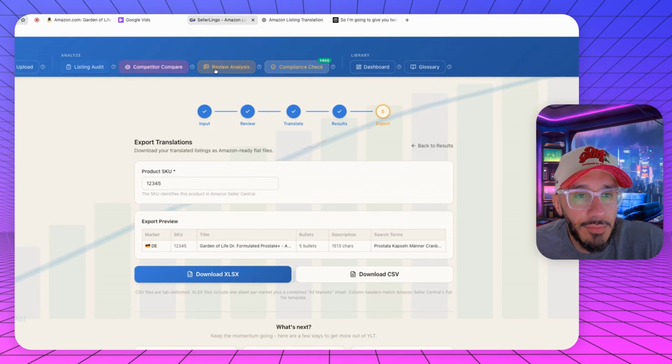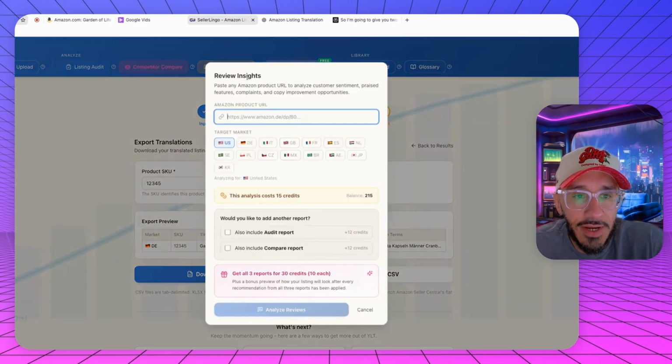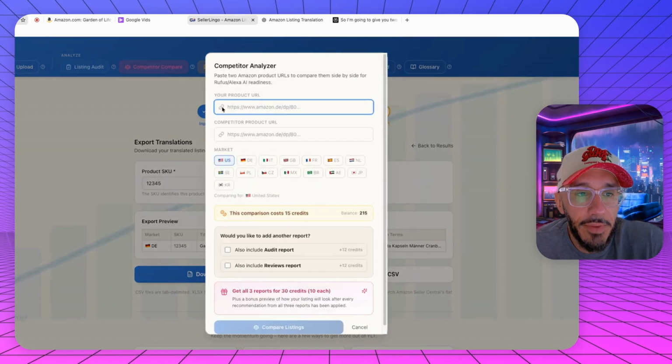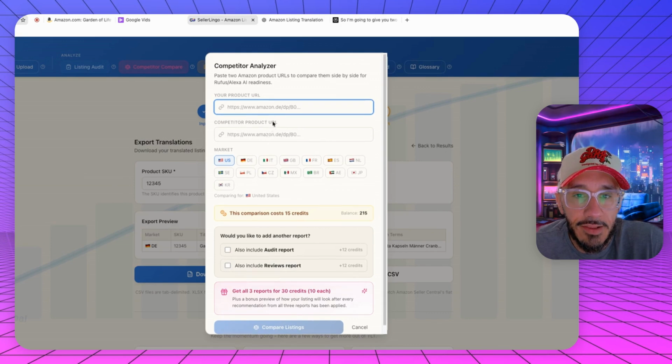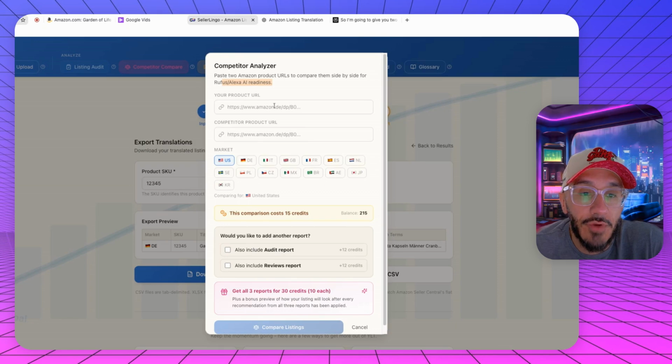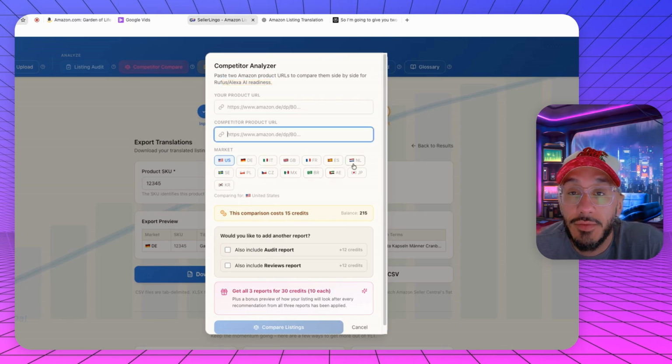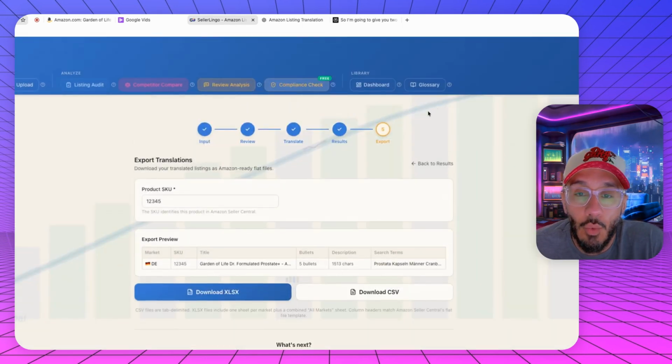So I think it's really, really solid in that regard. I'm going to play around with more of these over here. But when I take a look at review analysis, so this is, okay, features and things like that. This is interesting. And competitor comparison. So you versus your competitor in different markets, audit report, lots of, for Rufus and Alexa AI readiness. So this is good, right? Because then you're putting you versus your competitor in the certain marketplace you want to launch in and see where you stand. I think this is solid. I think it's well worth the investment if you're expanding internationally.